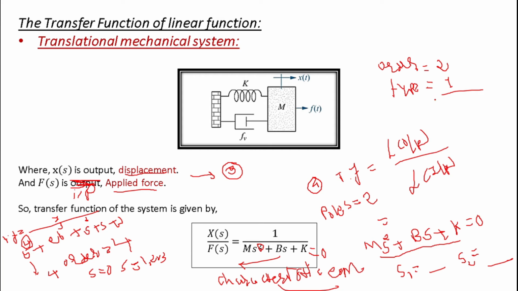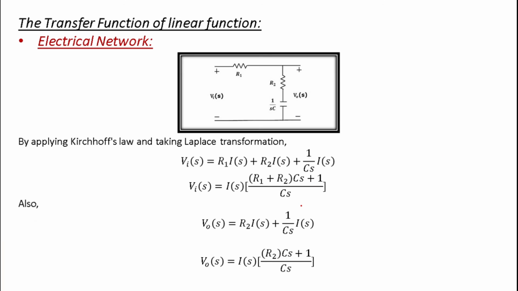We are going to understand the type of the system again when we deal with root locus, but the order of the system is very easy. The highest degree of your polynomial is the order of the system. Here it is 2, so the order is 2. Here it is 4, so the order is 4. Okay, so these are some properties that you have to keep in mind when dealing with transfer functions. What are poles, what are zeros, what is the order of the system, the type of the system, these are very important. Okay, now let us take another example of an electrical network.